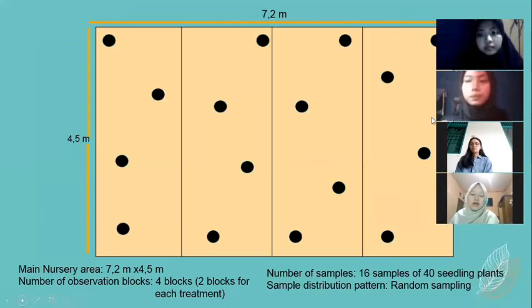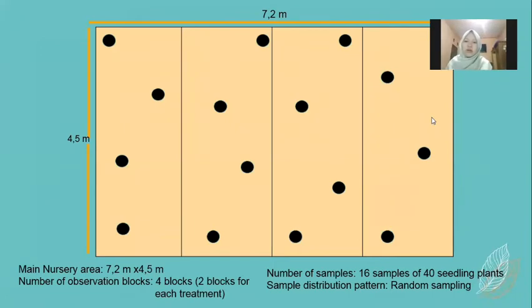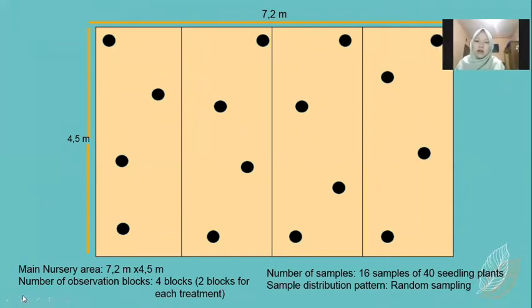This is our ground sketch of oil palm seedlings, and the size of the main nursery area is 32.4 square meters, and the number of observation blocks is 4 blocks, 2 blocks for each treatment. So 2 blocks for media without Trichoderma and 2 blocks with media with Trichoderma. The number of samples that we use is 16 samples of 40 seedling plants, and the sample distribution pattern is random sampling.